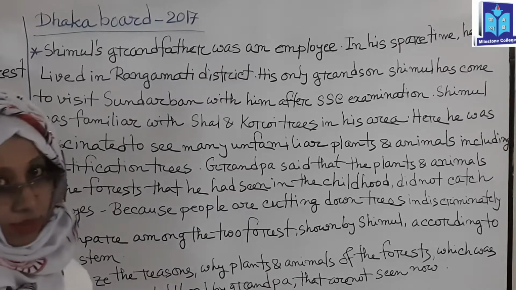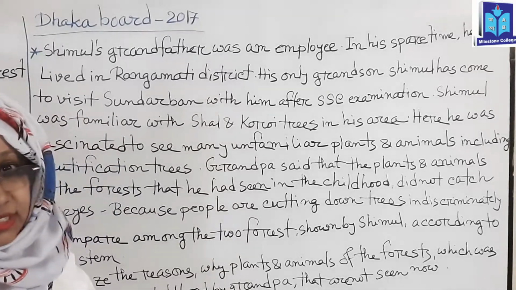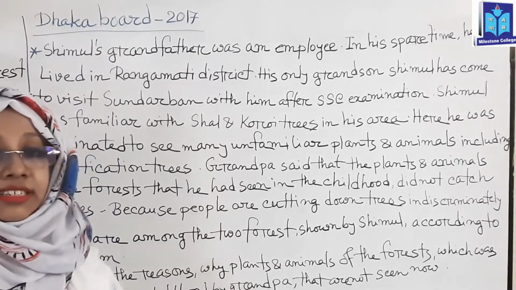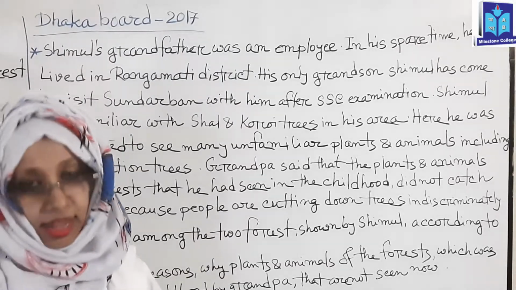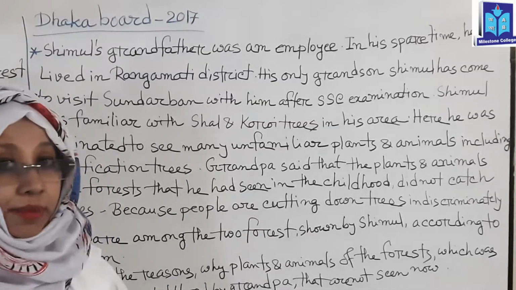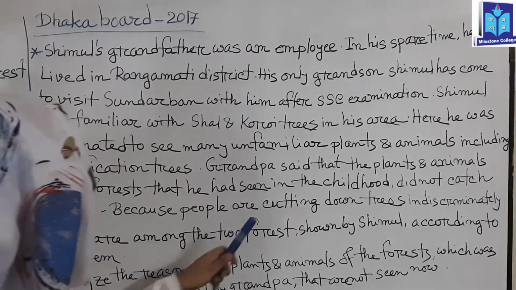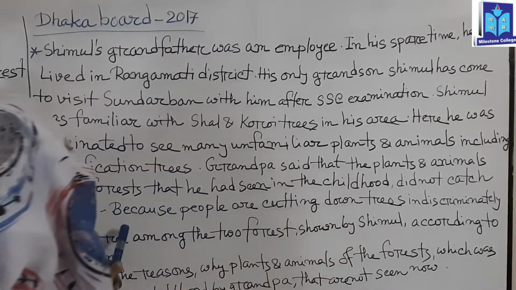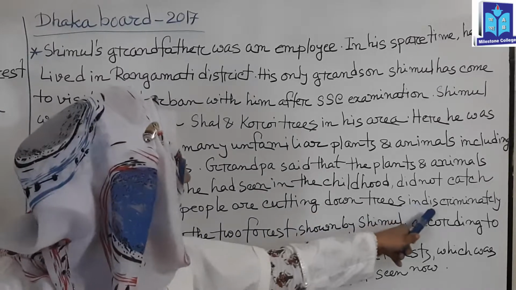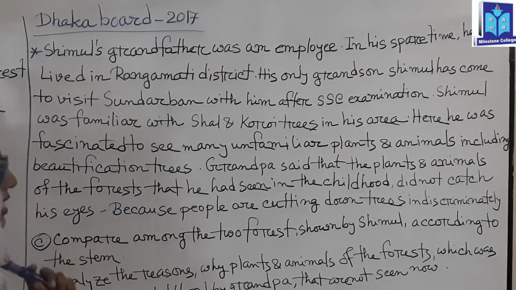Those trees which were seen in childhood by Grandpa are not present nowadays, because due to the hugely increasing population in Bangladesh, people are cutting down more and more trees, so that the environment may be harmed. People are cutting down these trees indiscriminately.